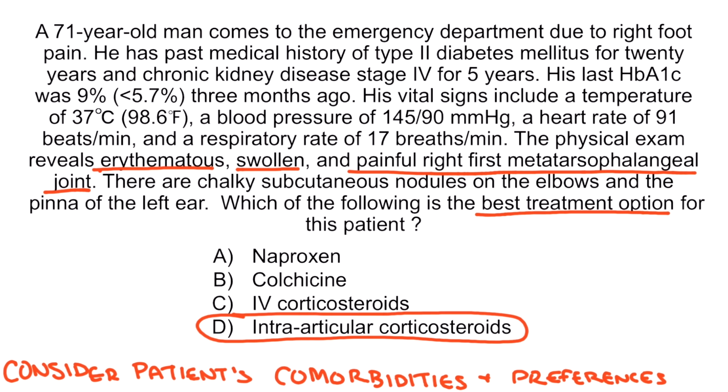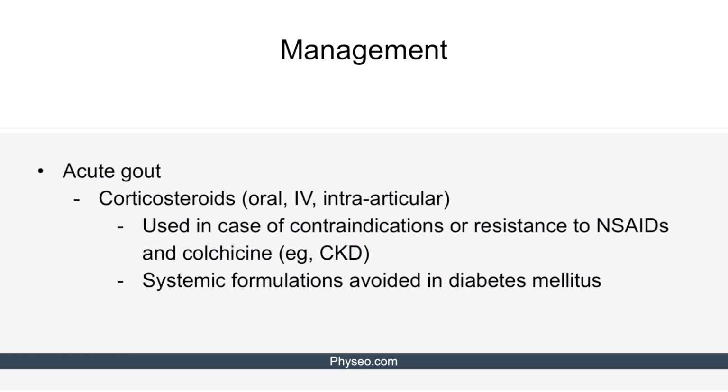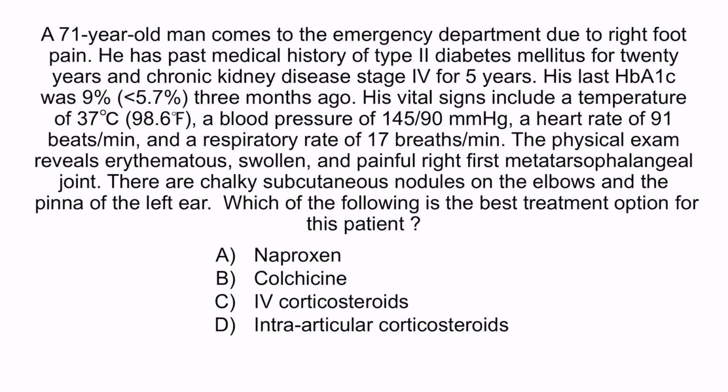The reason is that intra-articular corticosteroids have mostly local effect, so they will not exacerbate his diabetes mellitus or chronic kidney disease. Here's the slide reminding us of when we should use corticosteroids in the management of acute gout. Let's discuss why other options are incorrect. Option A, naproxen, and option B, colchicine, are incorrect because they are avoided in patients with chronic kidney disease. Finally, option C, intravenous corticosteroids, should be avoided in this patient because systemic corticosteroids would exacerbate his uncontrolled diabetes mellitus.